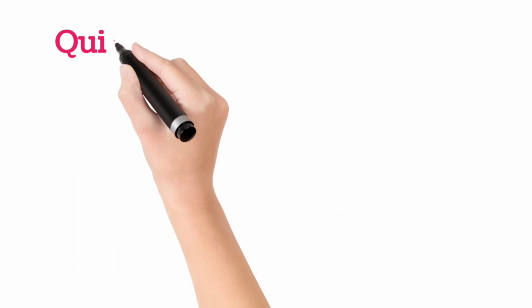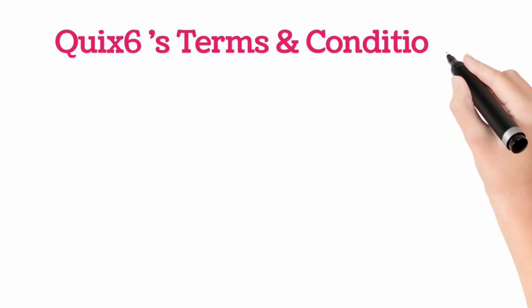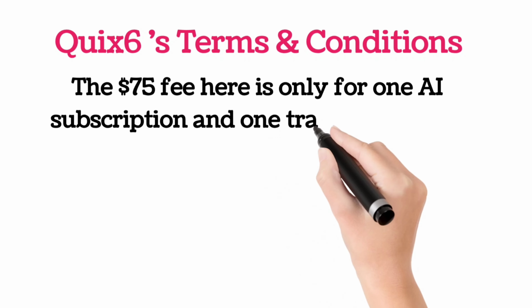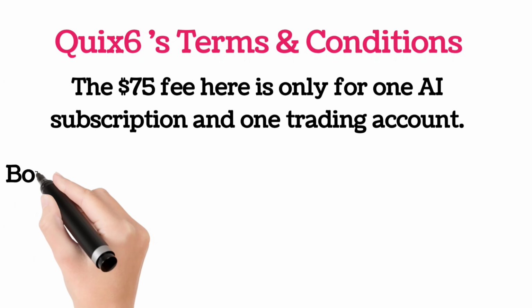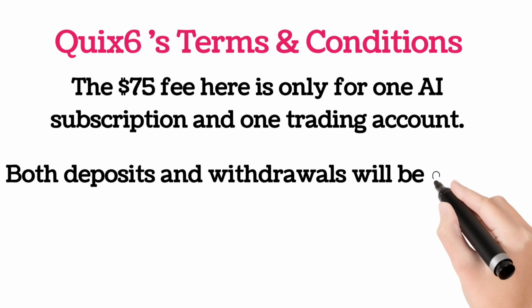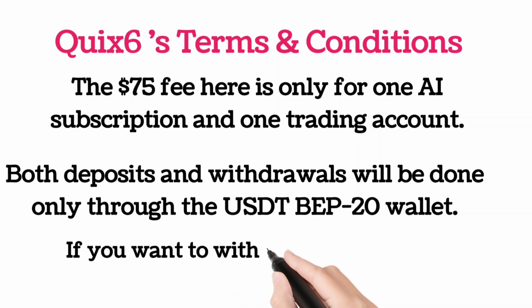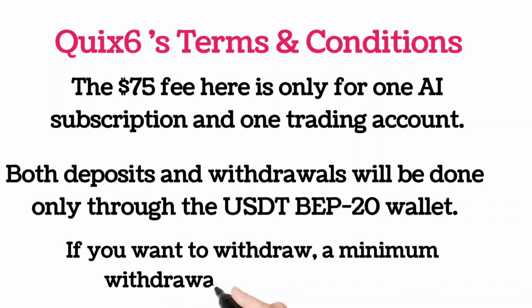Friends, now let's talk about Quick 6 terms and conditions. The $75 fee here is only for one AI subscription and one trading account. Both deposit and withdrawal will only be done through USDT BEP20 wallet. If you want to withdraw, a minimum withdrawal of $10 is required.